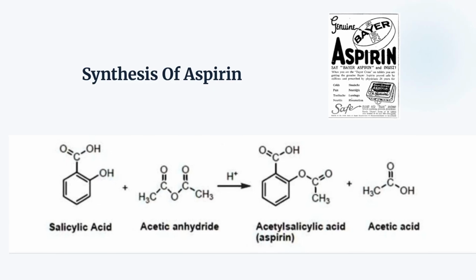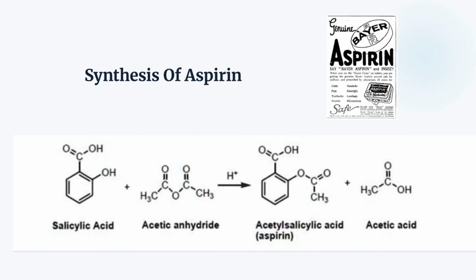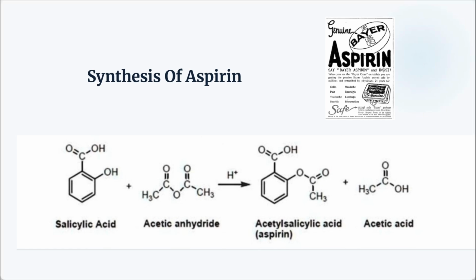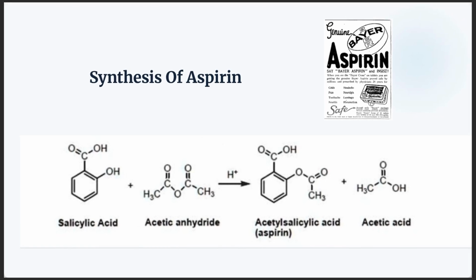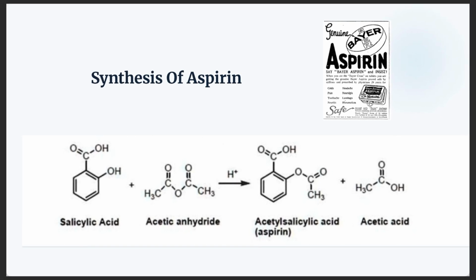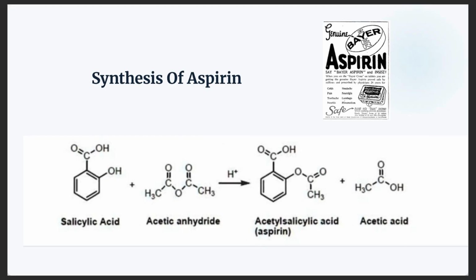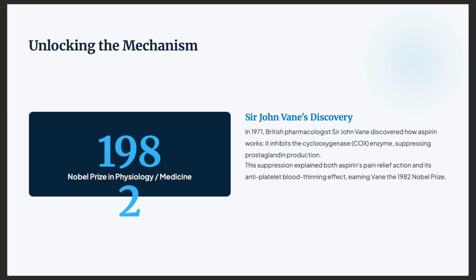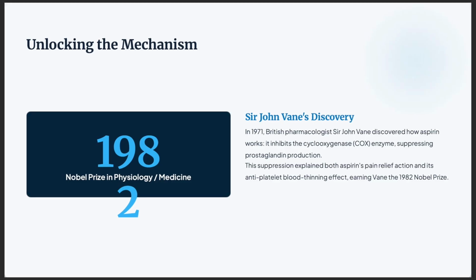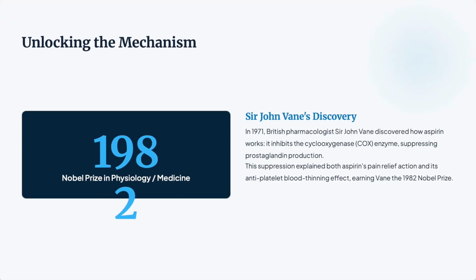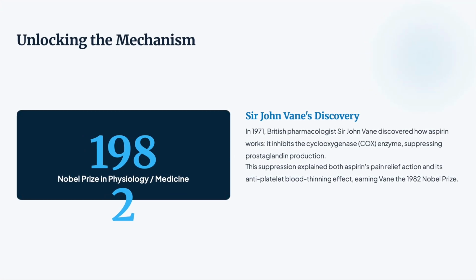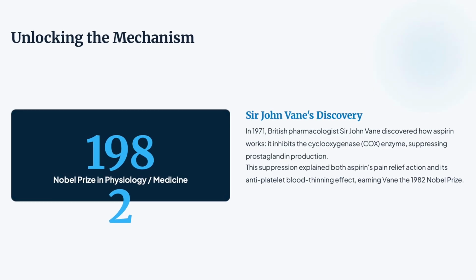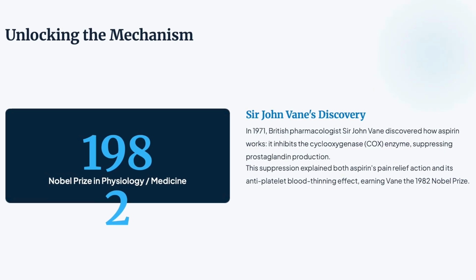Despite widespread use of salicylate-containing substances for many centuries, the exact mechanism by which aspirin exerts its anti-inflammatory and analgesic effect was unknown until 1971. Research by British pharmacologist Sir John Vane led to the discovery of its mechanism of action, and he was awarded the Nobel Prize in 1982 for his work.